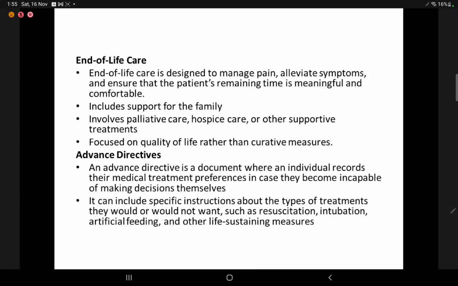End of life care is designed to manage pain, alleviate symptoms, and ensure that the patient's remaining time is meaningful and comfortable. It will include support for the family and is focused on quality of life rather than curative measures. Advance directive is a document where an individual records their medical treatment preferences in case they become incapable of making these decisions themselves. It can include specific instruction about the type of treatment they would want or not want. For example, they might not want resuscitation, intubation, artificial feeding, etc.